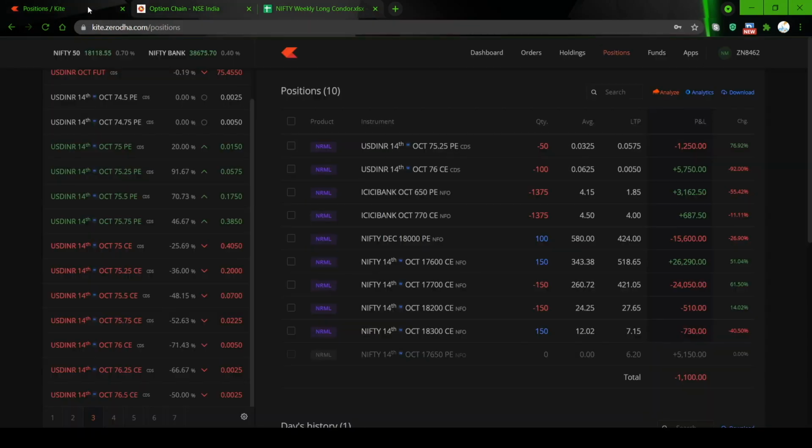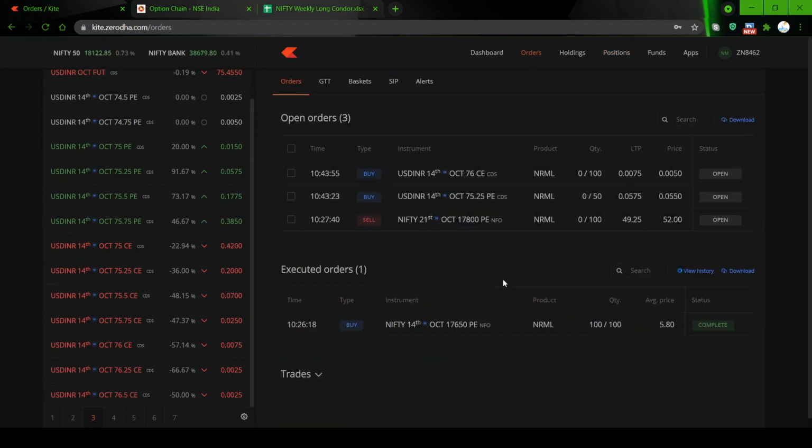That is one of the reasons 75.25 is trading with a good amount of premium, because the USD INR is down today, about 0.2% down. So the reference rate might also come down. It has come to the price where we want it, but there may be a few pending orders. Those would eventually get executed.